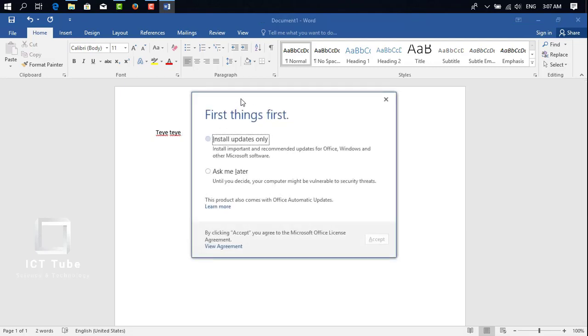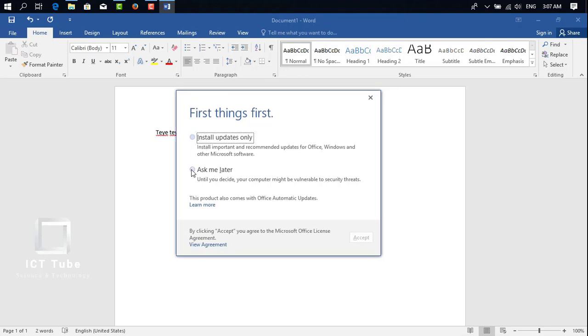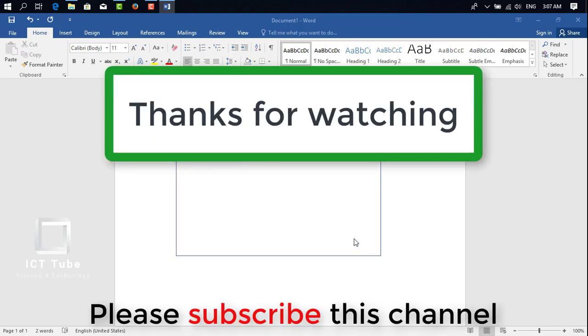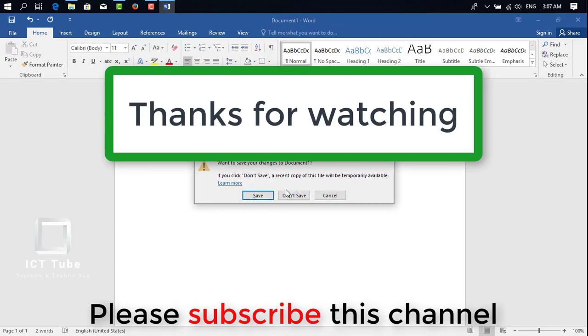For first-time use, you have to select ask me later and accept. Now it will work normally. So close it, don't save.